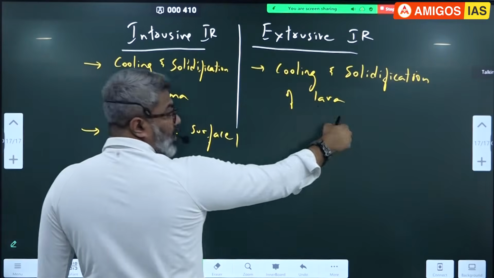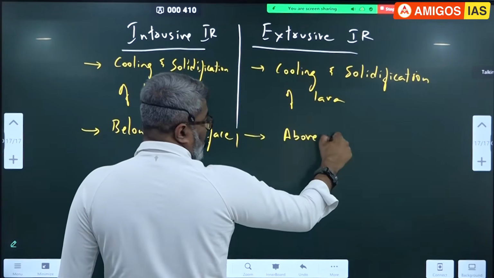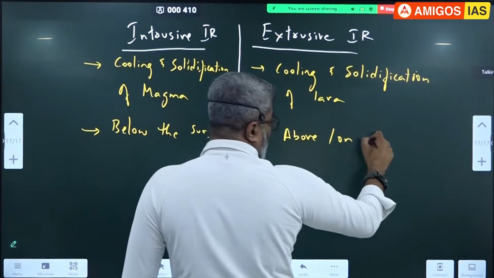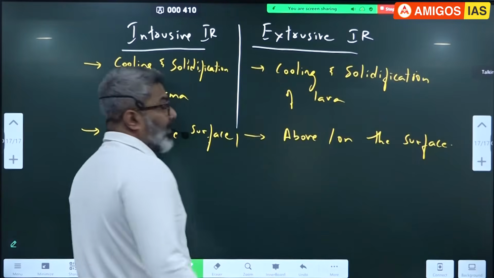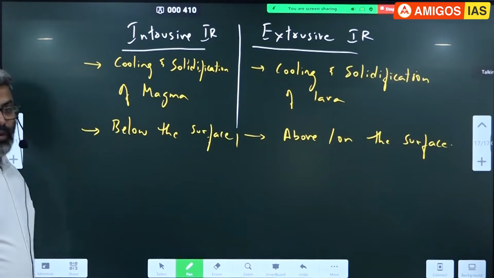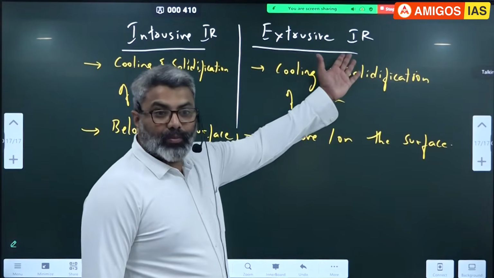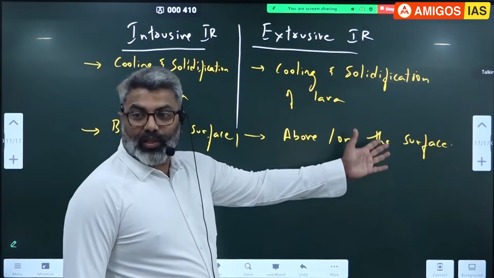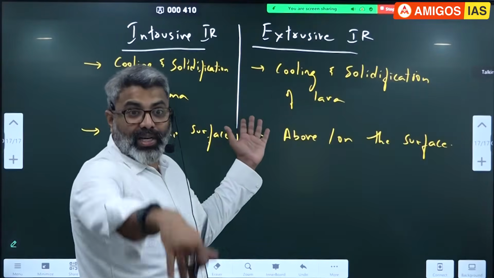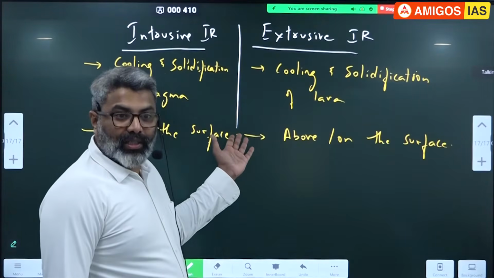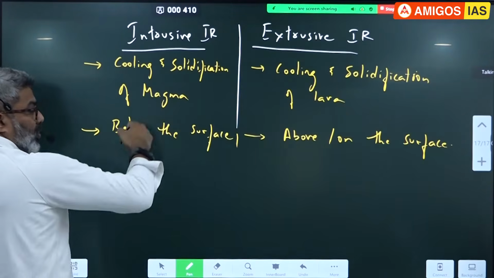This is formed from lava, so it is above or on the surface, which is easily accessible to us. Extrusive is easily accessible to us. These are not easily accessible; it is hidden inside. You have to do mining, quarrying, then you will get this. So these are above the surface, on the surface. This is below the surface.